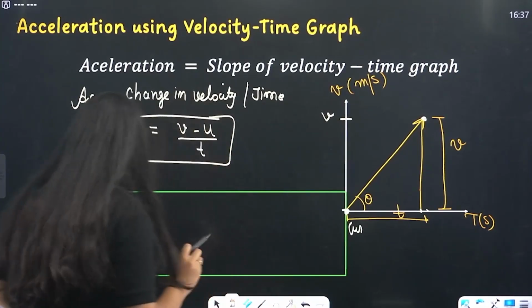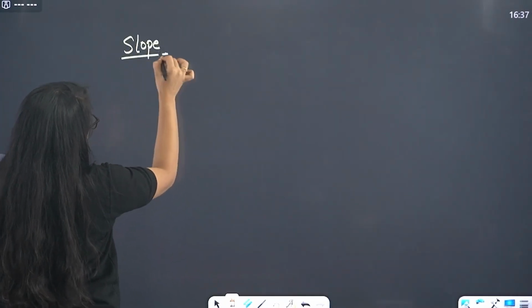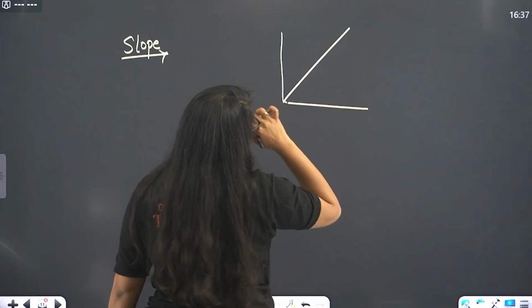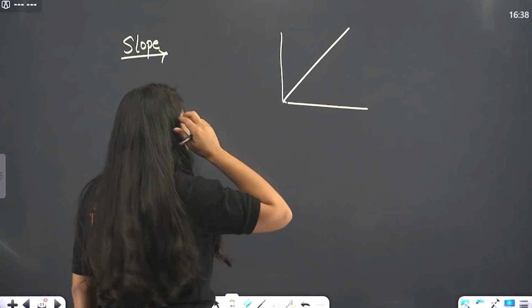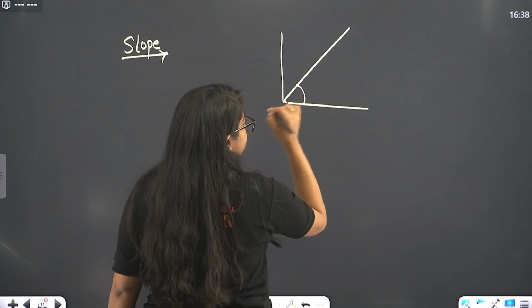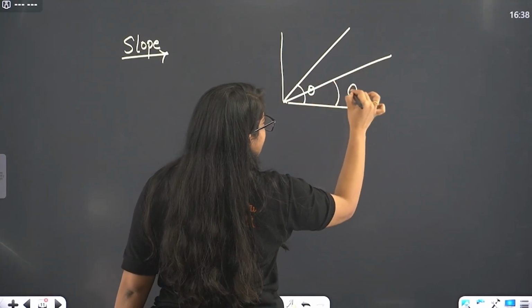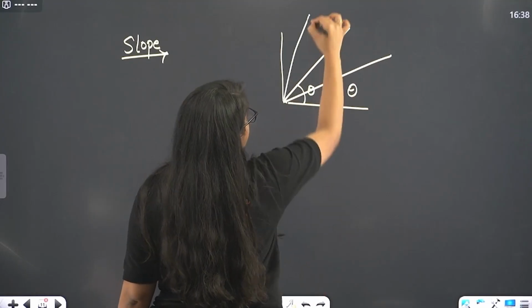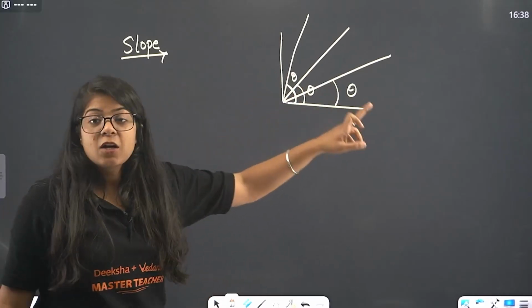First understand what a slope is. So beta, slope of a graph. This is your graph, and this is some curve in the graph. We call it a curve, even though it's a straight line. Now beta, for this graph, this will be the angle theta. For this graph, this will be the angle theta. So all these are slopes.